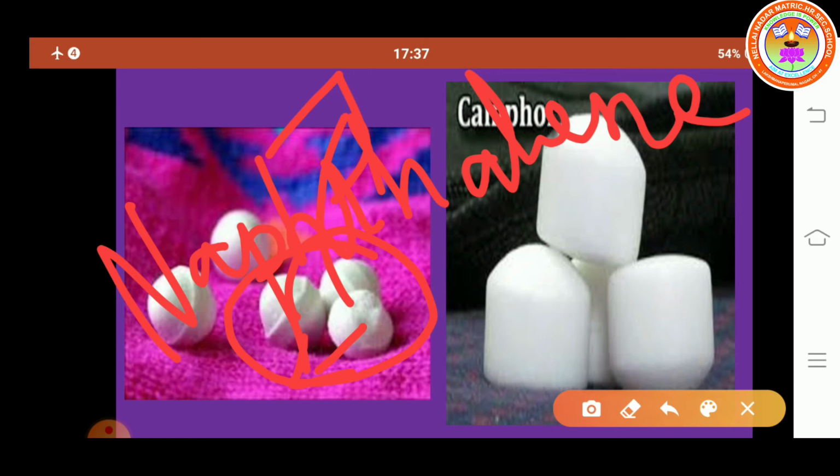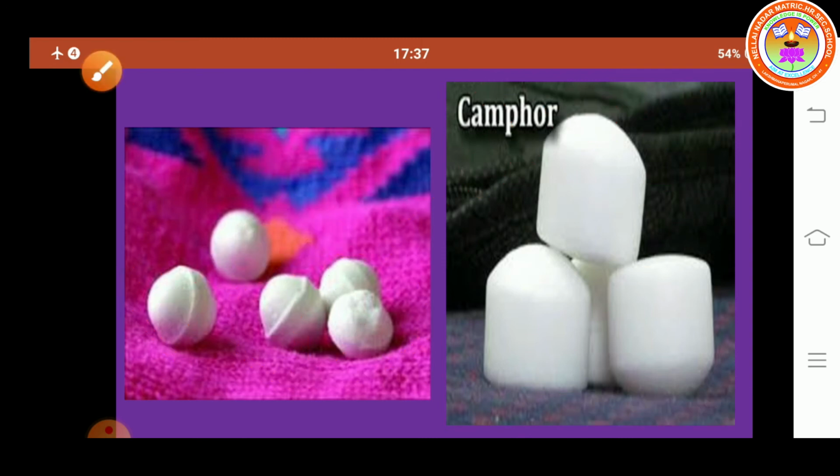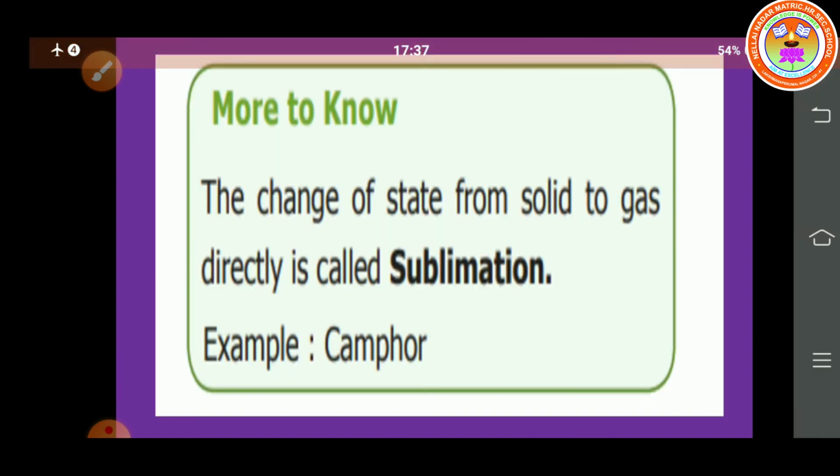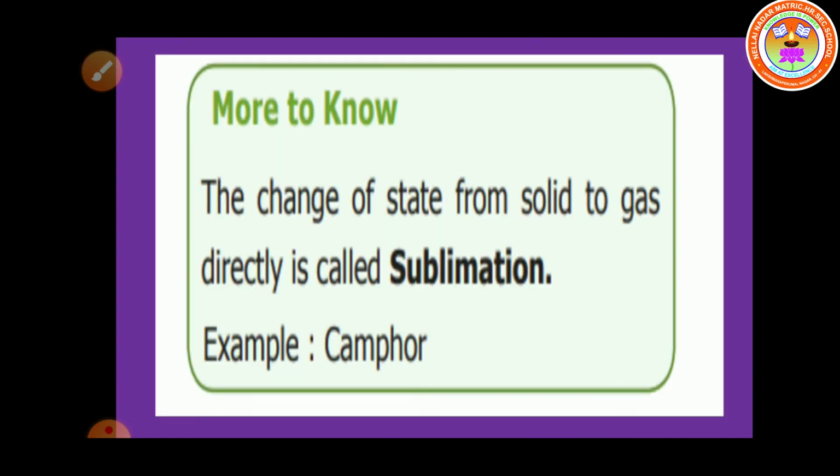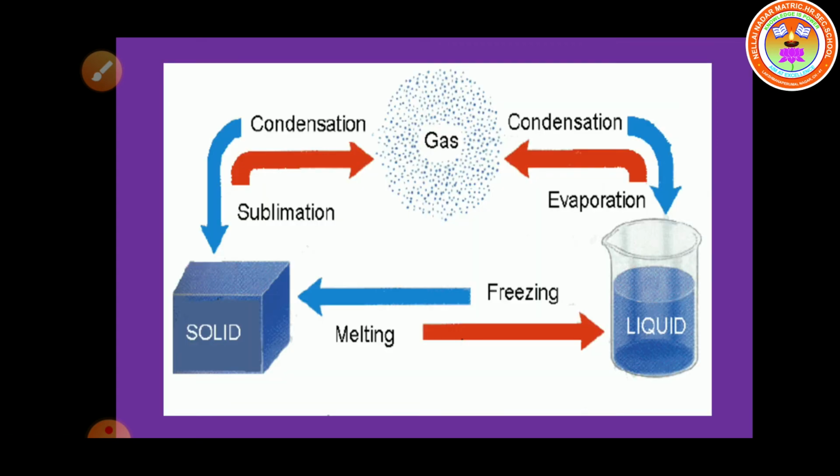Another example is camphor. Camphor is also a solid and it is also directly converted into gaseous state. So children, what is sublimation? Change of state from solid to gas directly is called sublimation.